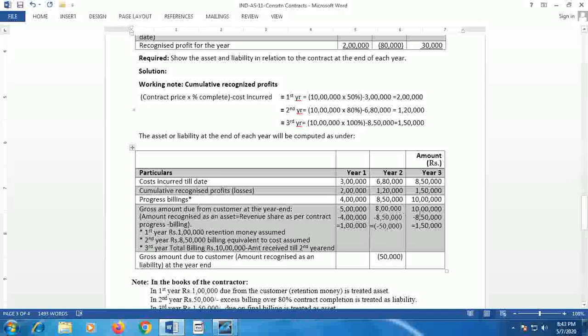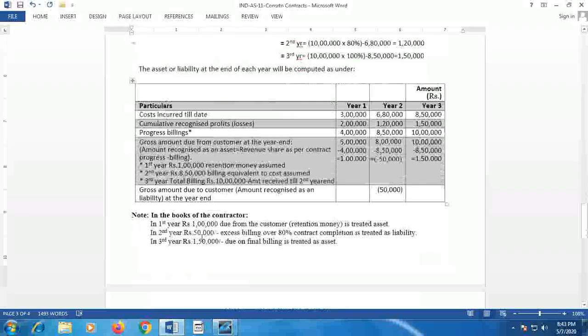In the third year, because the contract completes 100%, 10 lakh is the total contract price. Till the second year end, 8,50,000 billing is made, so the remaining amount is 1,50,000 from the customer. Now the explanation you can see. In the first year, 1 lakh is due from the customer, that is retention money.